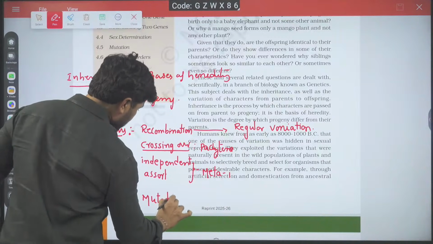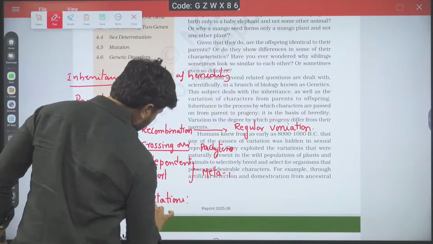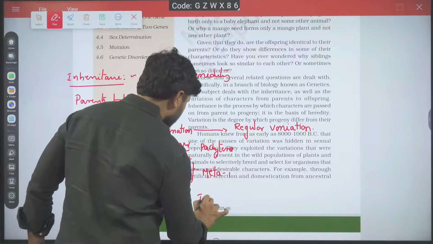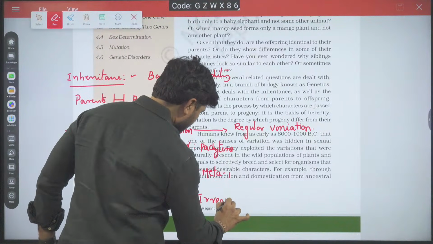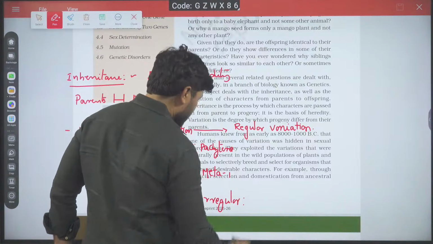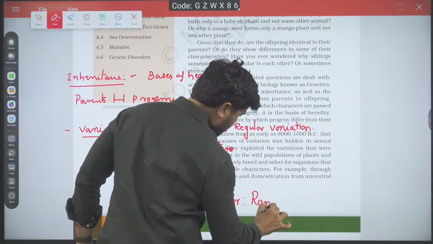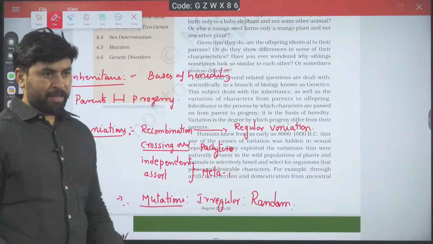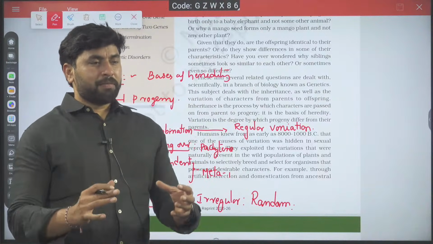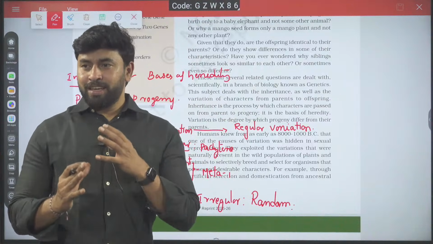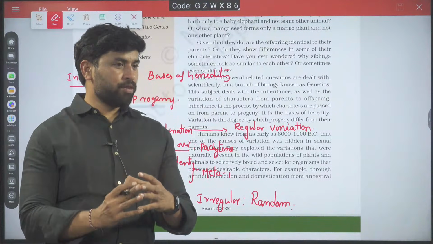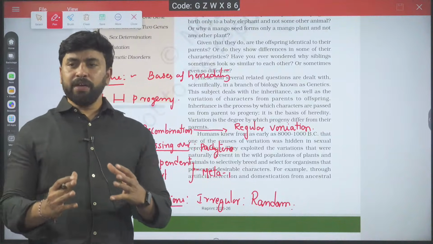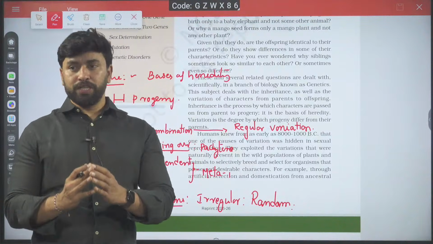Mutations also cause variations, but the variations developed by mutation are irregular, or random variations. We have confirmation that there is always recombination because of crossing over and independent assortment. That's the regular mode of variation. But variations even develop due to mutations.